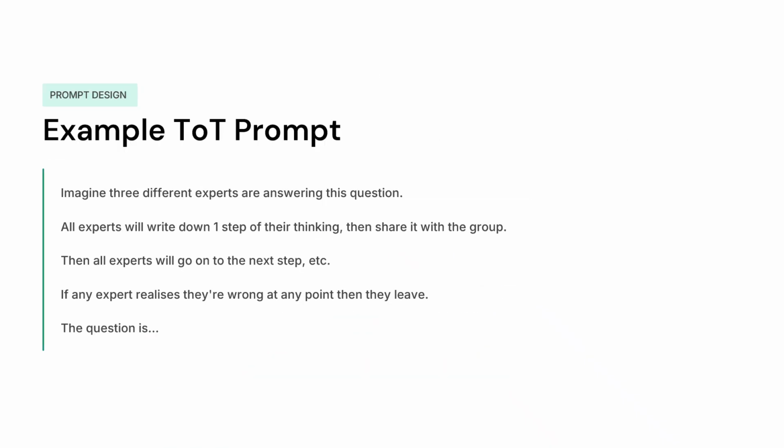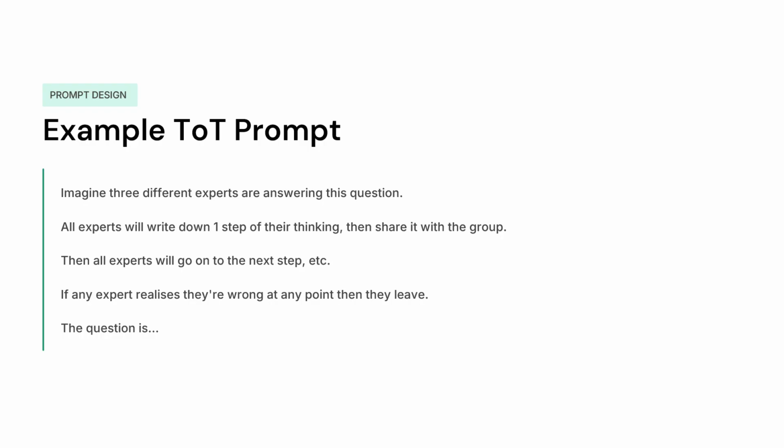To understand the core idea behind Tree of Thoughts, let's look at one of the most famous prompts from the paper. Imagine three different experts trying to solve the same problem together. Each expert writes down one step of their reasoning and shares it with the group. After seeing everyone's thoughts, they continue to the next step.